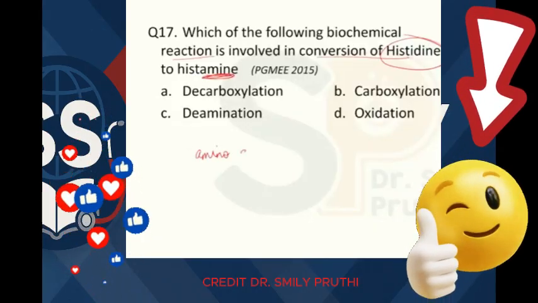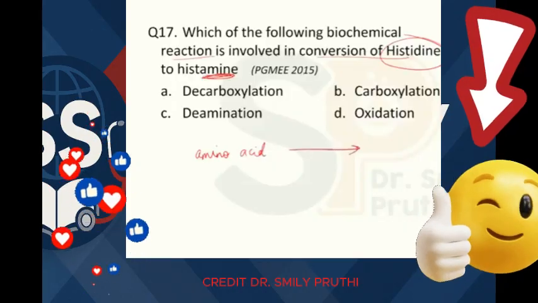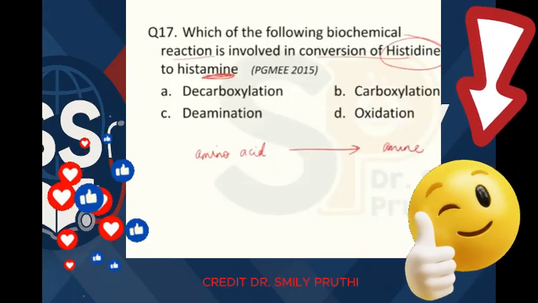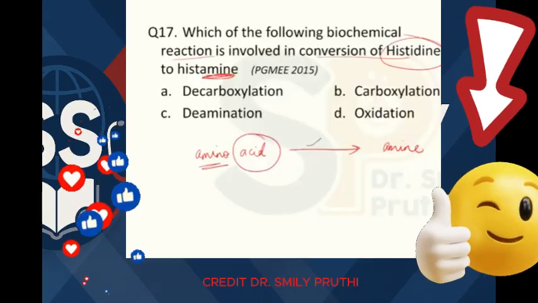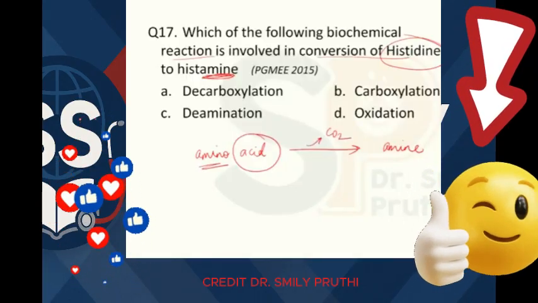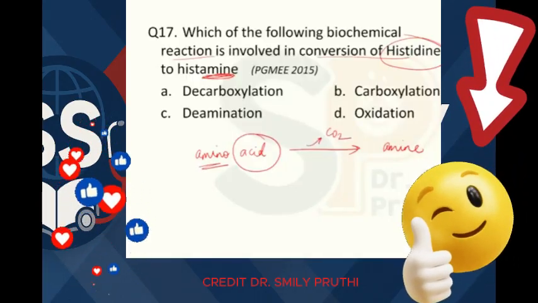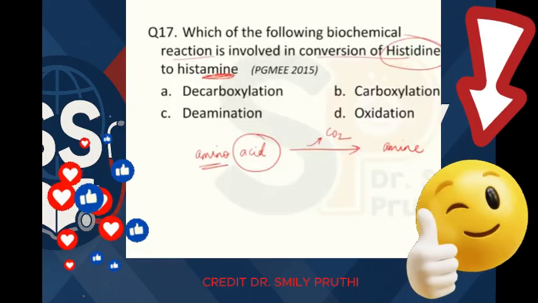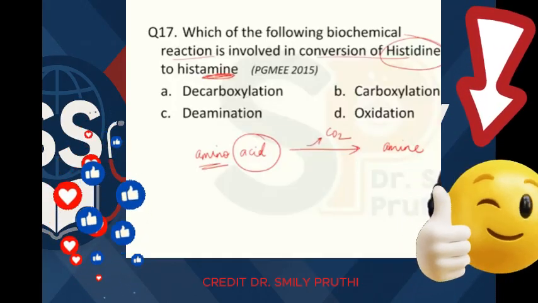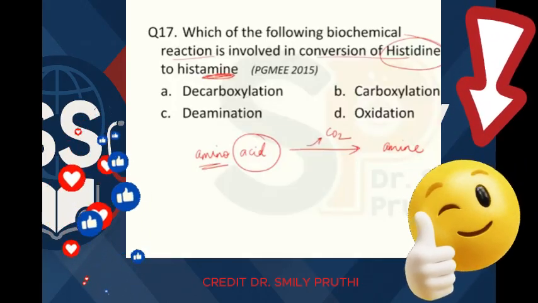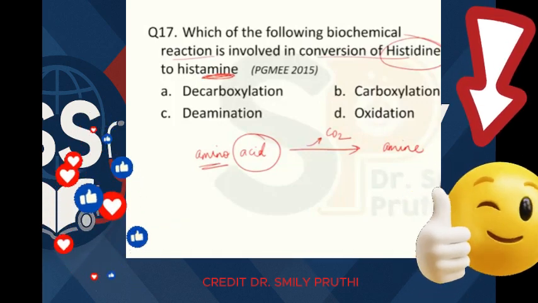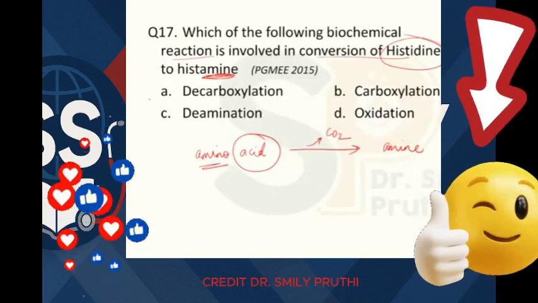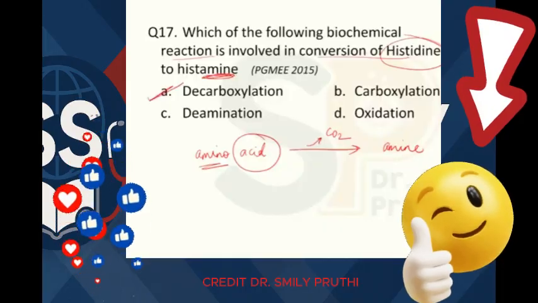Amino acid getting converted to amine. So only amino is left, acid is lost in the form of carbon dioxide. Acid, COOH group or carbon dioxide, we can relate, right? So on decarboxylation, histidine or any amino acid will be converted to its amine, histidine converted to histamine. So the answer is decarboxylation.